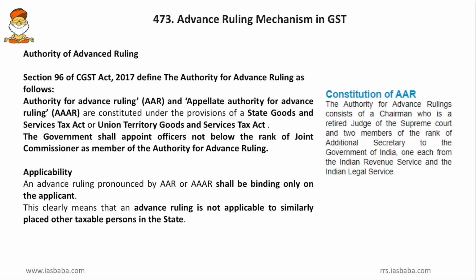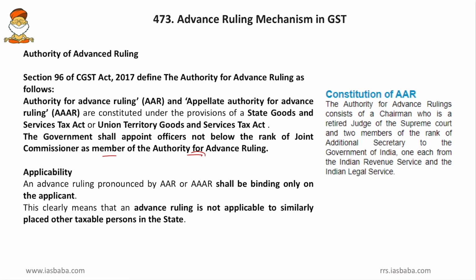Or in other words, each state and union territory has to set up this advance ruling mechanism and the appellate advance ruling mechanism under these SGST and UTGST Acts. Then the government shall appoint officers not below the rank of Joint Commissioner as members of the authority of advance ruling. So for the authority for advance ruling, the officials should be of Joint Commissioner rank or above. So these are the appointments for the state advance ruling mechanism and appellate advance ruling mechanism.